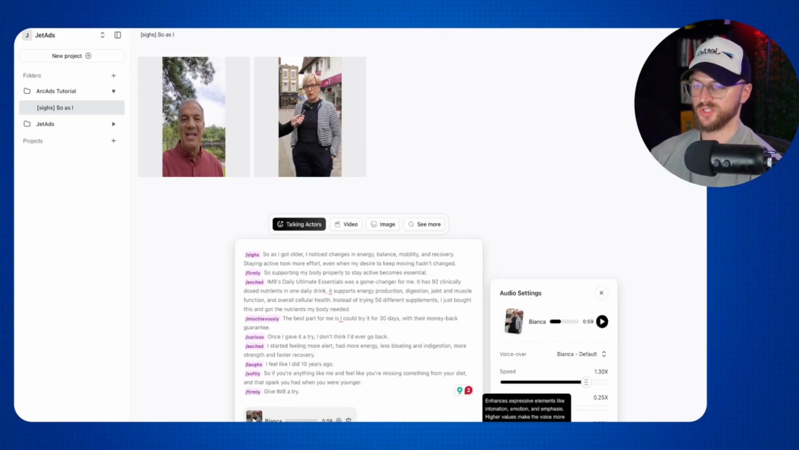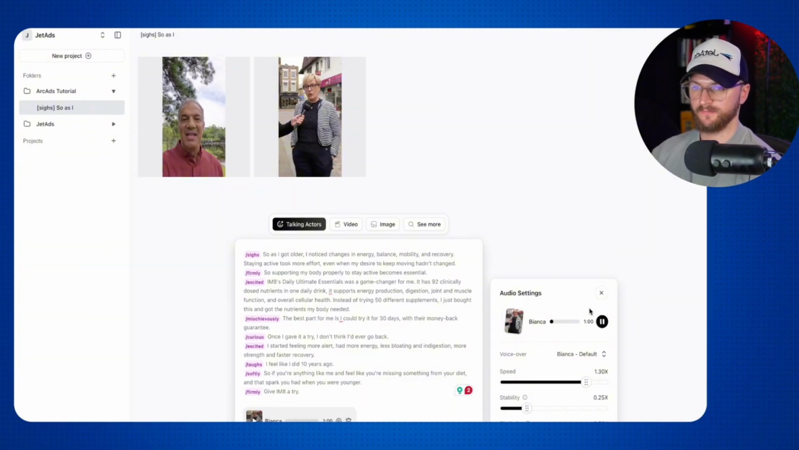And then we can also do style exaggeration, which enhances expressive elements like intonation, emotion, emphasis. Higher values make the voice more dramatic and animated, while lower values make it more neutral. So I'm just going to go to 0.5 on this, and then let's listen to what this sounds like now.